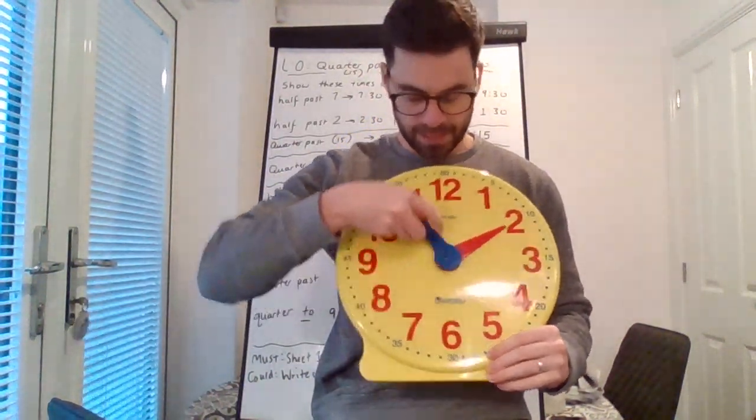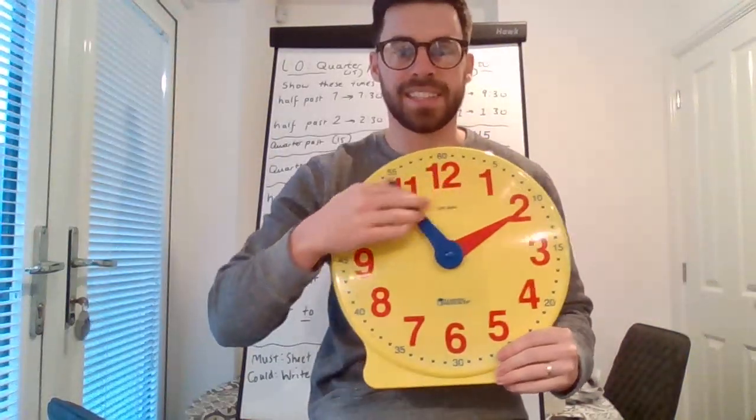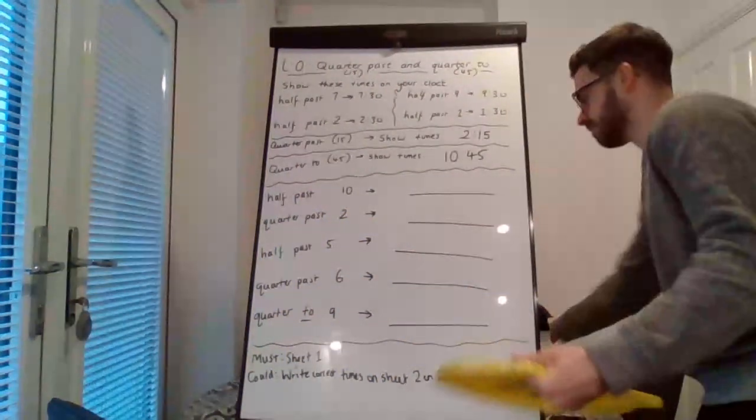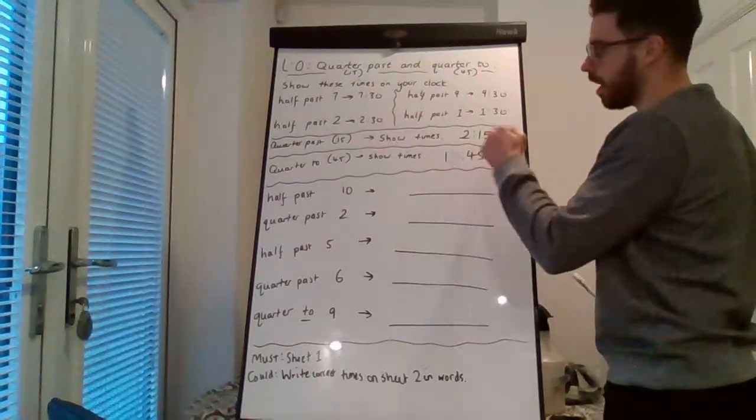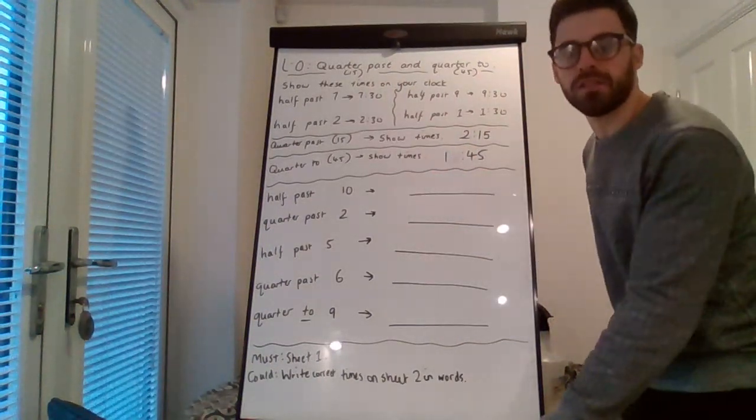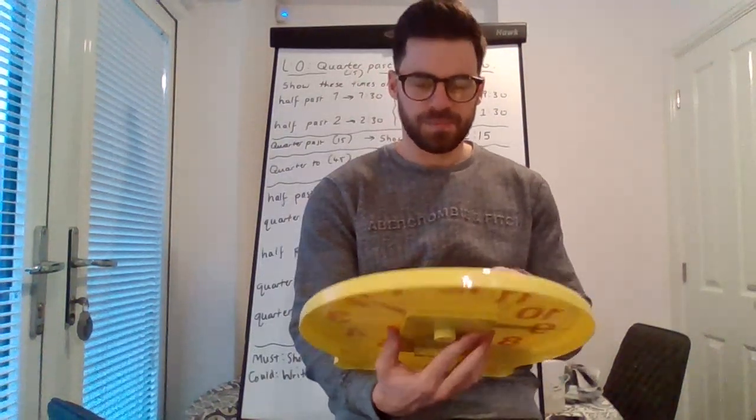This is 1:45. This would have been 2 o'clock, but we haven't got to 2 o'clock yet. We are 1/4 until we get to 2 o'clock, a quarter to 2. And because we haven't got to 2 o'clock yet, the hour is still 1. And we would write that 1:45. So this one is a little bit tricky, a little bit confusing.